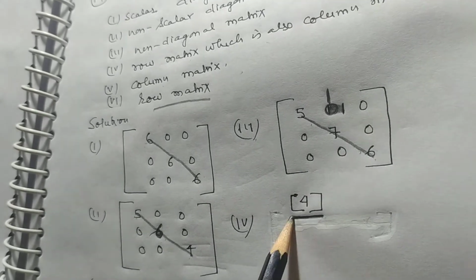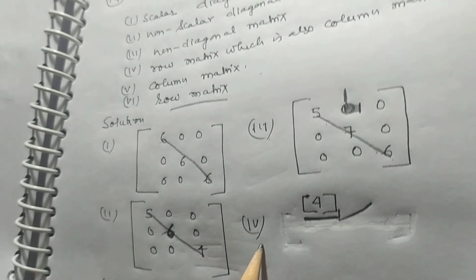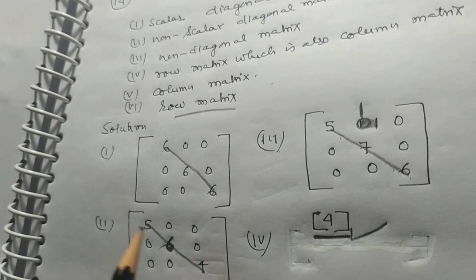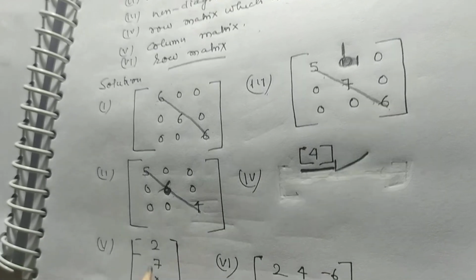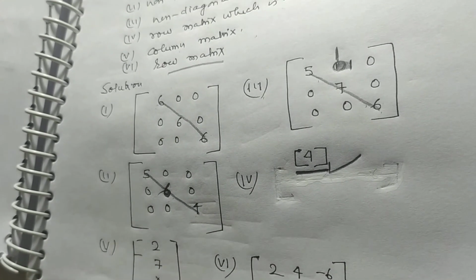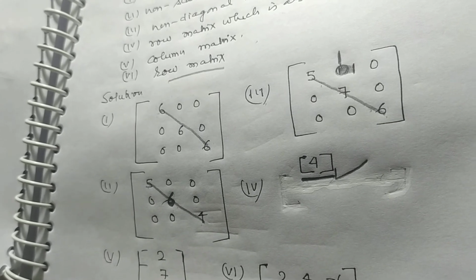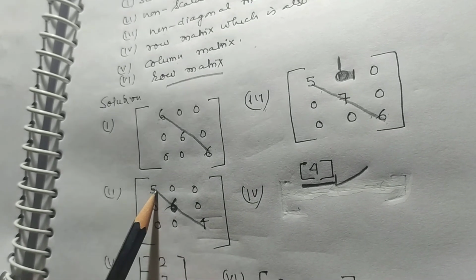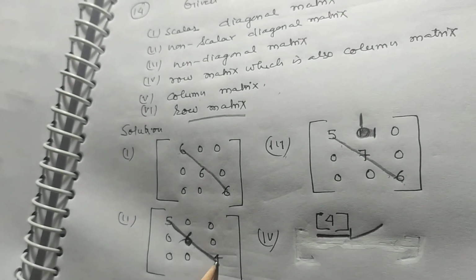This is a row matrix which is also a column matrix. Now, problem number 5: column matrix, it is a column matrix. Row matrix, it is a row matrix: 2, 4, minus 6. Now try to understand. This is a non-diagonal matrix.